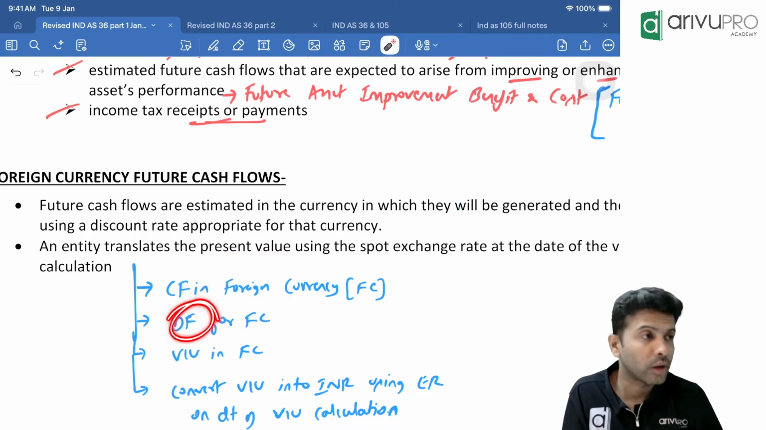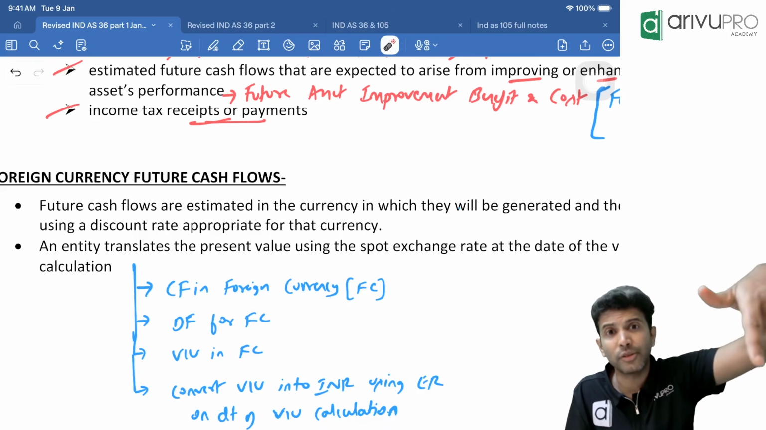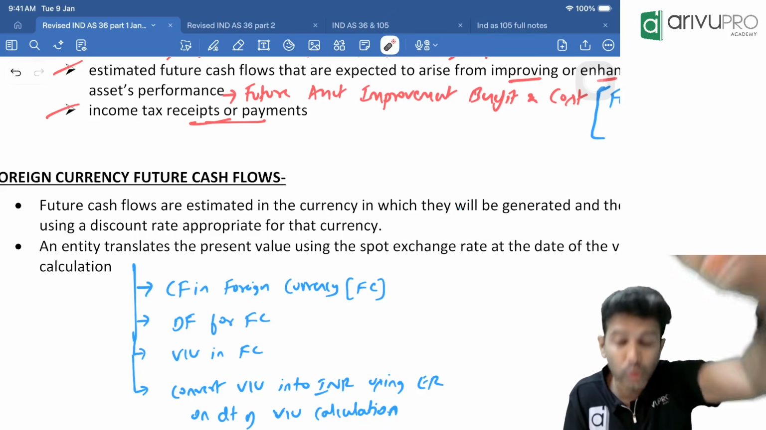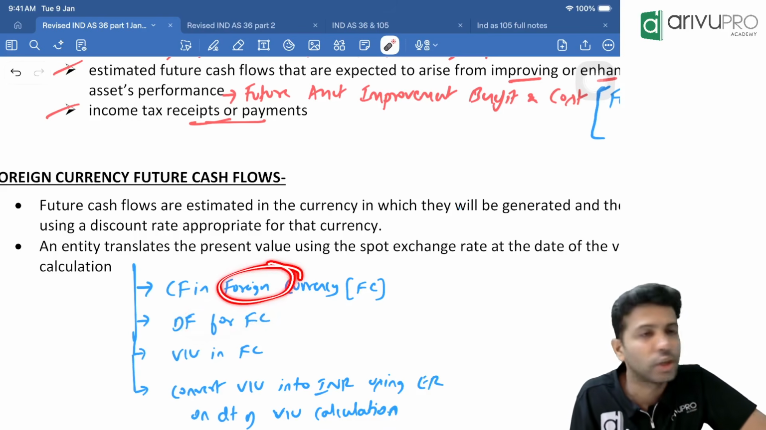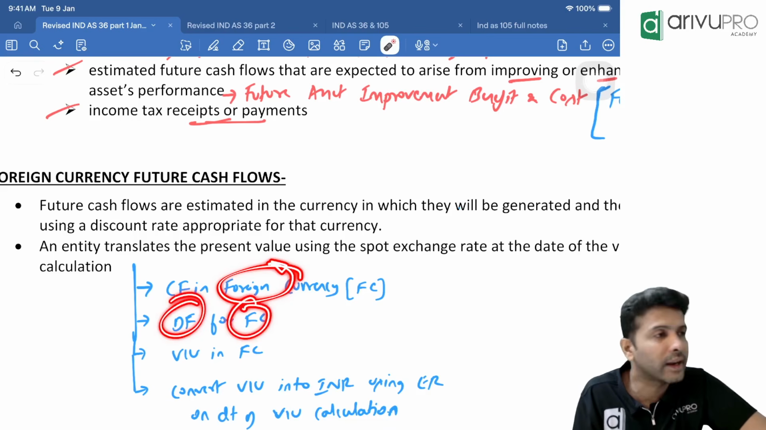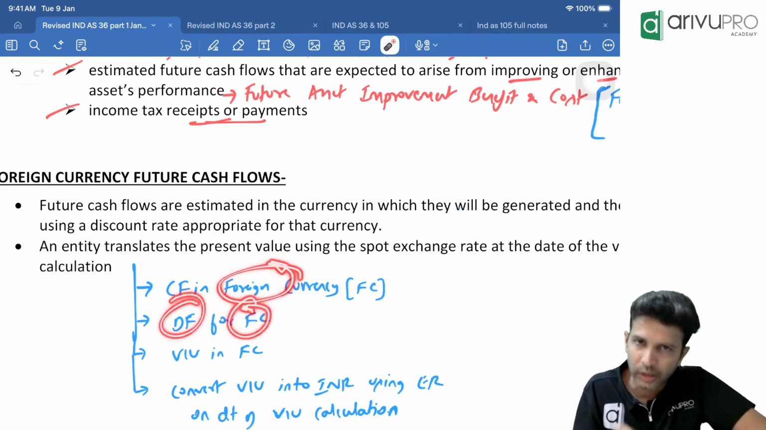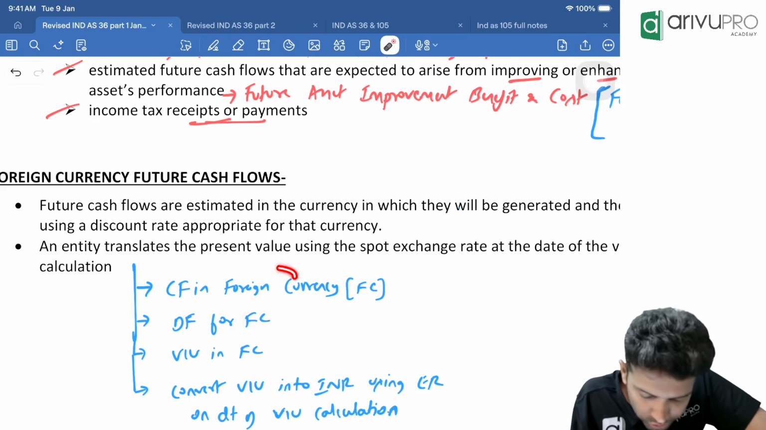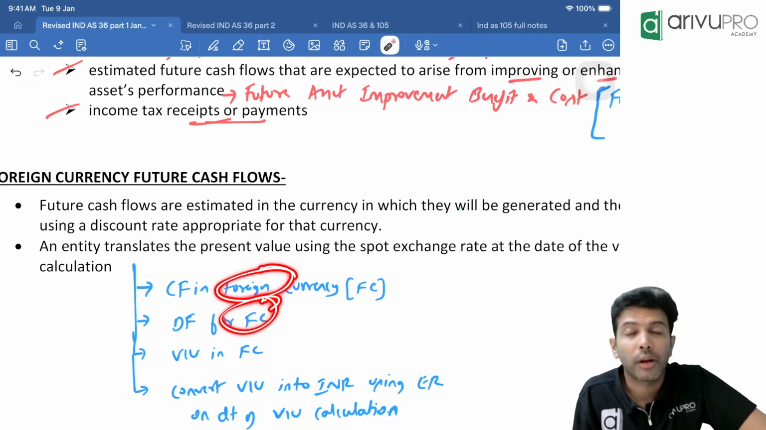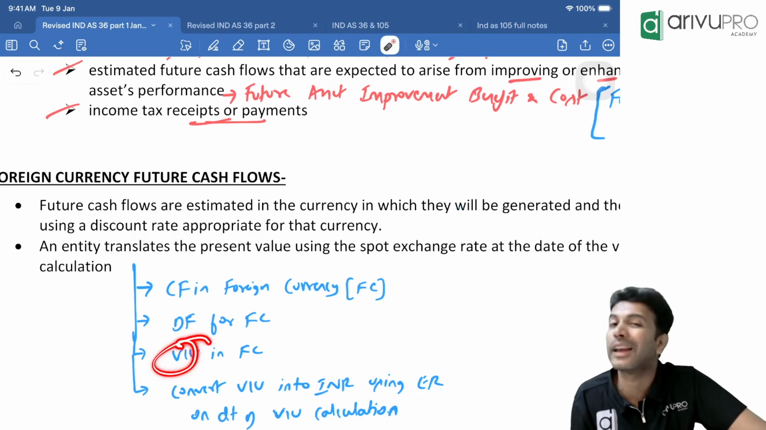Here they will play around. They will give you a discount factor relating to Indian currency also, and a discount factor relating to dollar also. Since the cash flow is in dollars, you will take the discount factor relevant for dollars. It will be given in the question. We'll see this in the very next question. For that foreign currency, whatever the discount factor is, take that. So this is your future cash flows, this is your discount factor. Multiply and you will get the present value.